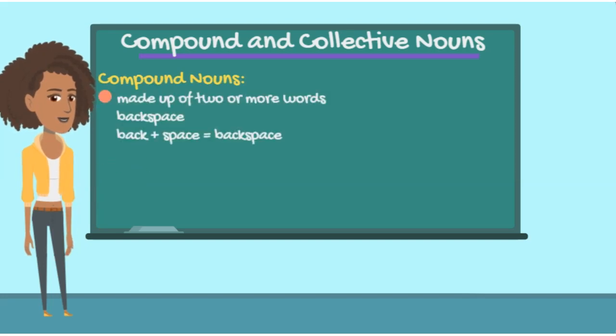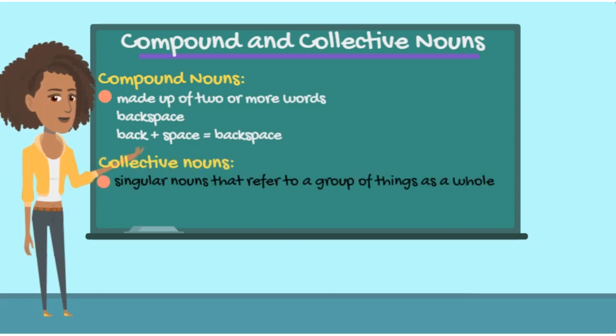Compound nouns are made up of two or more words. One example is backspace. Do you notice the two words that make up this compound noun? Yes, the word back and the word space. Collective nouns are singular nouns that refer to a group of things as a whole. An example would be the word class, which is a group of students considered a whole.